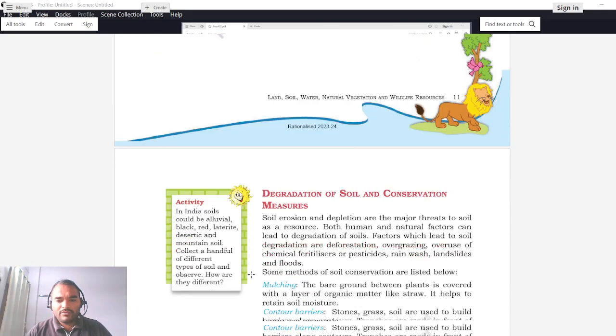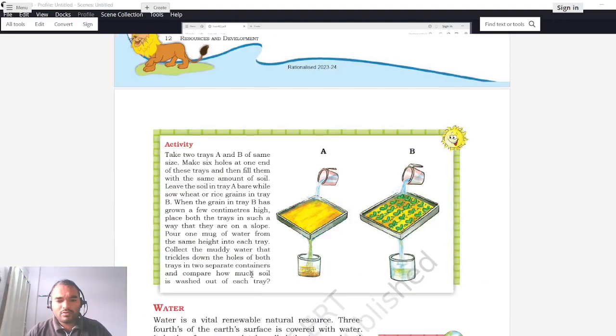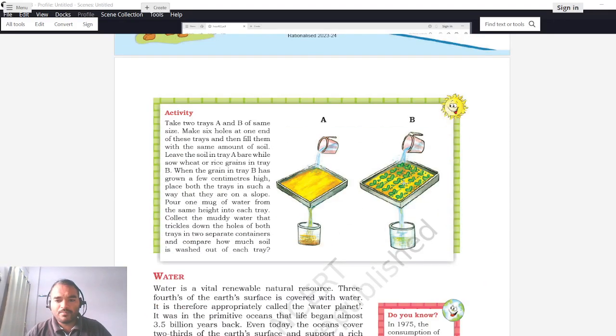Okay, so I'll just give you an example, just moving forward to some other pages for reference. So see, we have seen that planting more trees will avoid landsliding. So you can see over here an activity is given in these two trays, water is added. But in these two trays, this yellow color, that is soil, is added in tray 1 and tray 2. In tray 2, we have planted some saplings. In tray 1, there is nothing, we are just pouring water. So see, if in tray 1 you just pour water, what will happen?